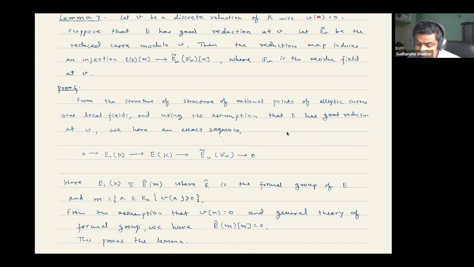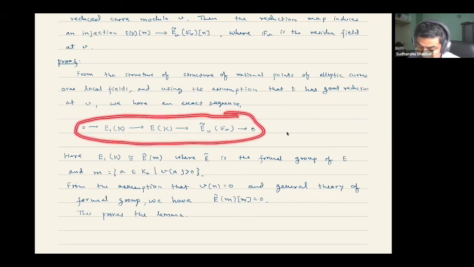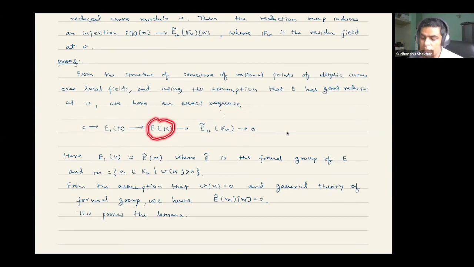So from the structure of rational points of an elliptic curve over a local field, and using the assumption of good reduction at V, we have such an exact sequence. Usually what you get here is E_0(K), all those points which go over to the corresponding points over the finite field, the good part. In general it's a smaller group, but because we have good reduction, we get such an exact sequence. The kernel is denoted by E_1(K), and this kernel has a very nice description in terms of the formal group of E.